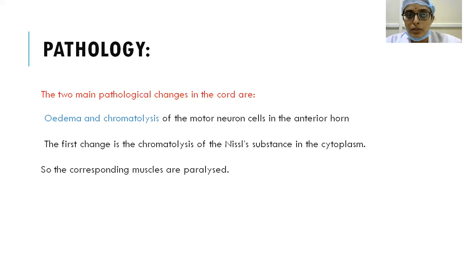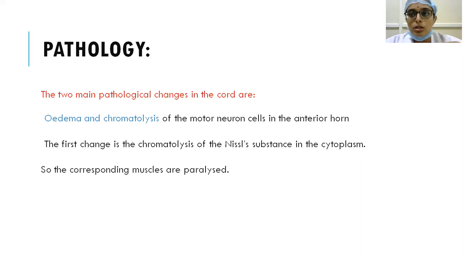They gradually recover, and there will be some regeneration of nerve fibers and the muscles recover from the paralysis. The muscles which are innervated by the nerve will be recovering from the paralysis. Sometimes they're completely destroyed, so the muscle which is involved will not be functioning thereafter. So that is the main pathology.